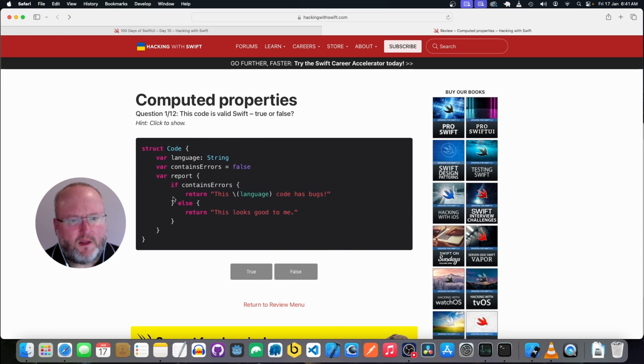If it contains errors, it says this language code has bugs. Otherwise, it returns this looks good to me. I think it should have a type. I don't think that's valid.